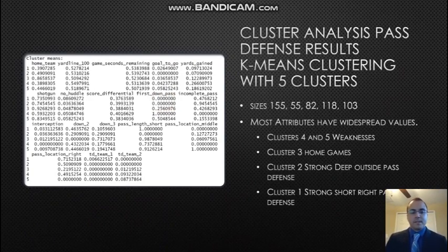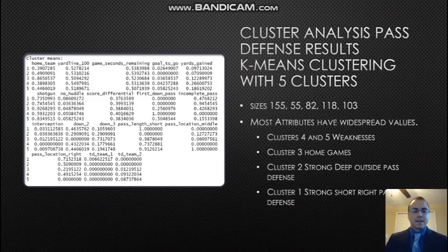What we can immediately see out of this is that clusters 4 and 5 appear to be the best clusters for determining weaknesses in the defense. Every play in cluster 4 is a first down, and in cluster 5 half of the plays are. And when they're not first downs, they're still marked as first downs if there was a touchdown on the play. In clusters 4 and 5, we can see that these have the highest values for touchdowns, which means that it was most likely that touchdowns occurred in these clusters. There is a little bit for cluster 3, but the value is still much lower than in clusters 4 and 5. So let's try and figure out where it is that the defense is performing poorly.